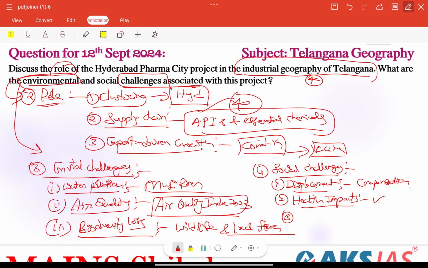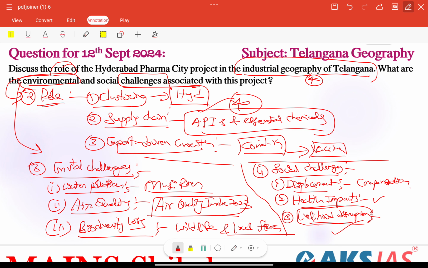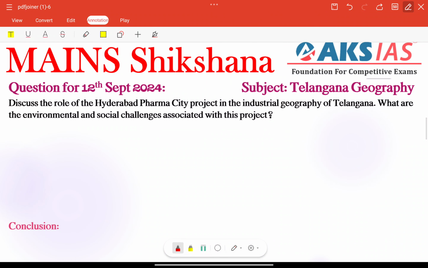Next, livelihood disruption is also very important. How is this disruption happening? Because agriculture is the primary occupation for people in areas surrounding this particular project, and the transition from agriculture to industrial zones, whatever is happening now, because we are shifting the agriculture to the industrial zones, can lead to the loss of traditional livelihoods, affecting the economic stability of many families here, right? That is the livelihood disruption point here. So all these are social challenges, right? We have covered environmental challenges and social challenges, each and every point, just three points.